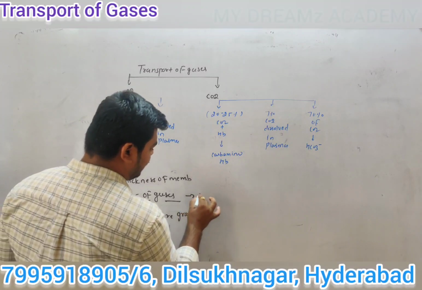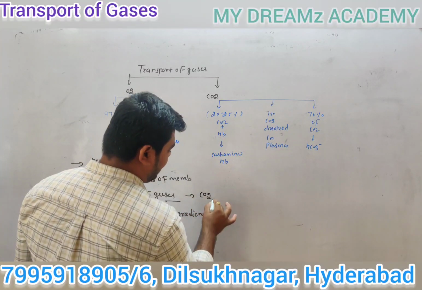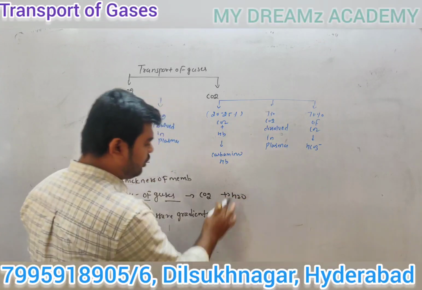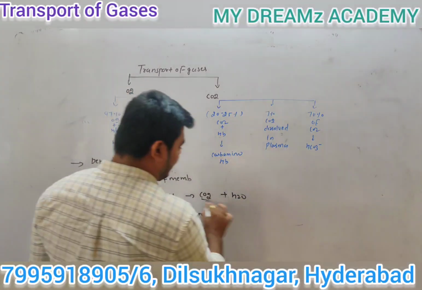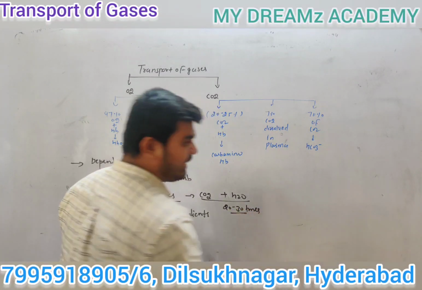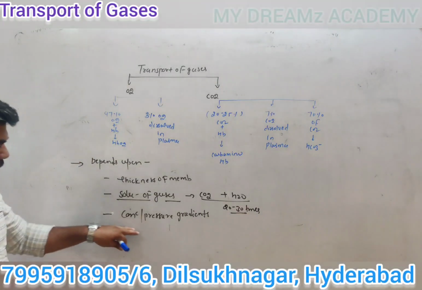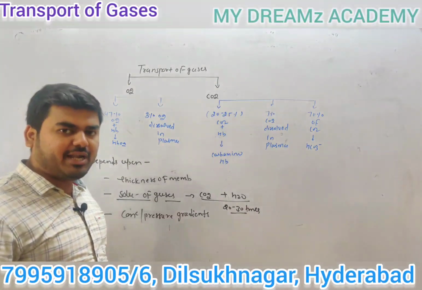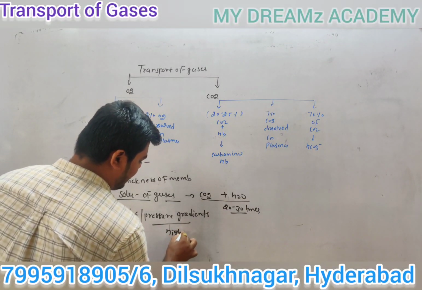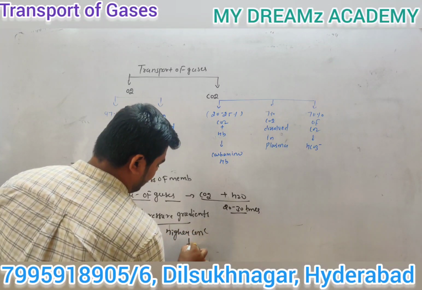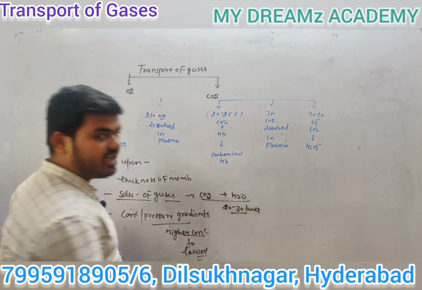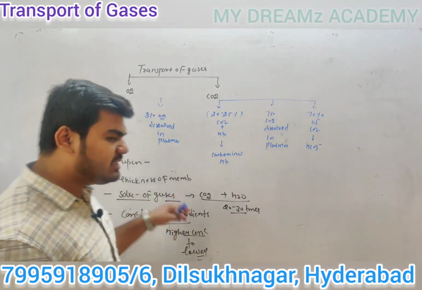For example, guys, solubility of gases. You know very well that carbon dioxide is more soluble in water, about 20 to 30 times more soluble. If we are talking about concentration gradient or pressure gradient, gas will always be transported from higher concentration to lower concentration or pressure gradient. So this is an important thing.